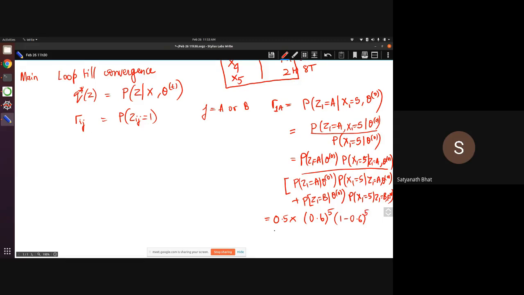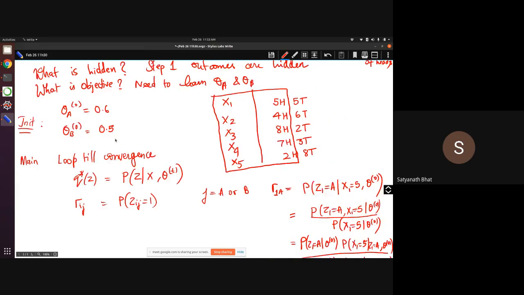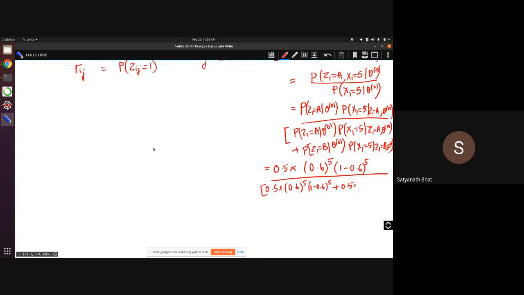The denominator has 2 terms: 0.5 into 0.6 to the power of 5 into 1 minus 0.6 to the power of 5, plus 0.5 into the term for the other coin B, where I have assumed that the bias is 0.5, so that's 0.5 to the power of 5 into 0.5 to the power of 5. Does everybody understand this step?